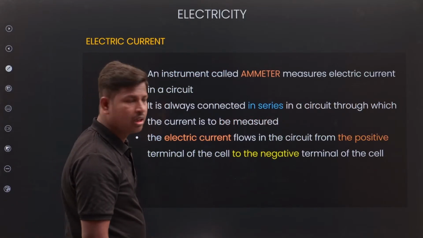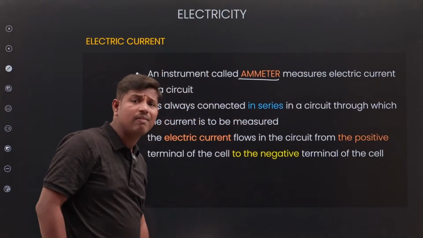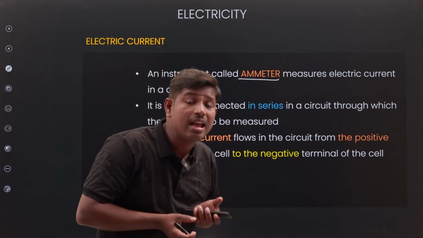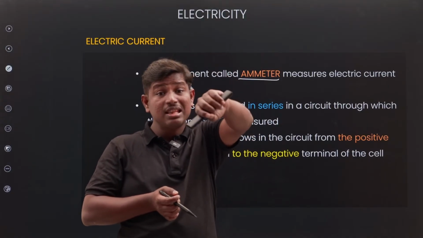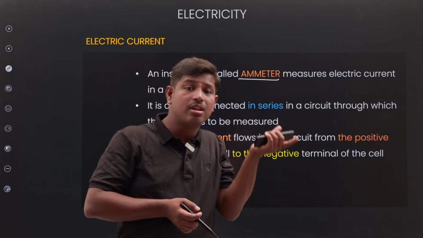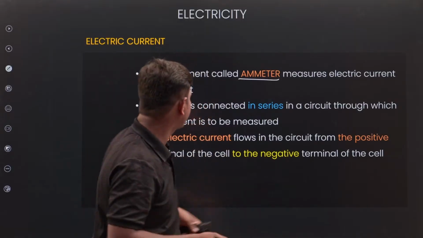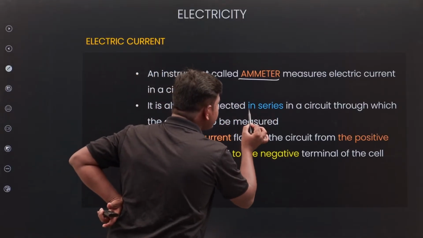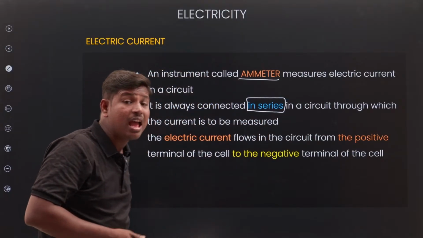Next, an instrument called an ammeter. What will the ammeter do? It measures the amount of current present in the circuit. We already discussed this. The device measuring how much current is present in the circuit is the ammeter.